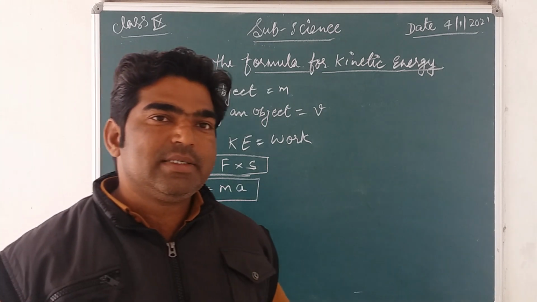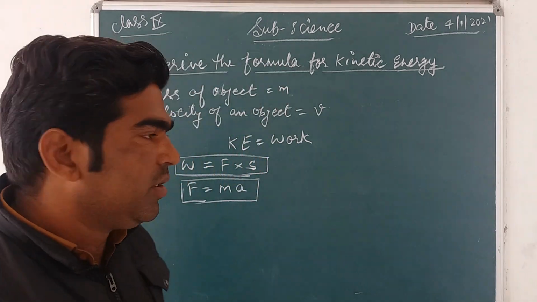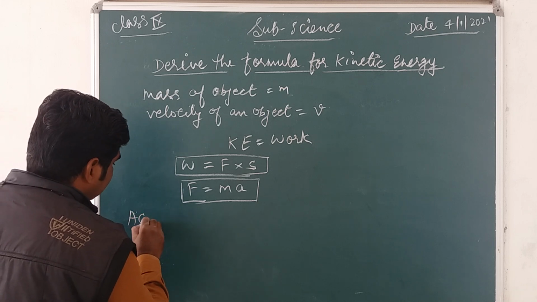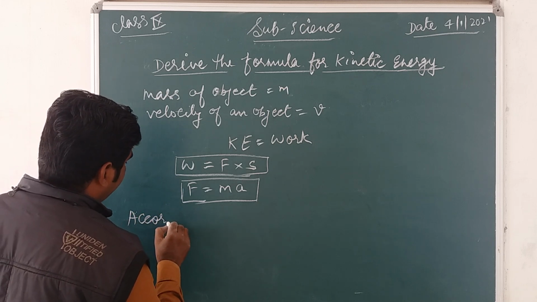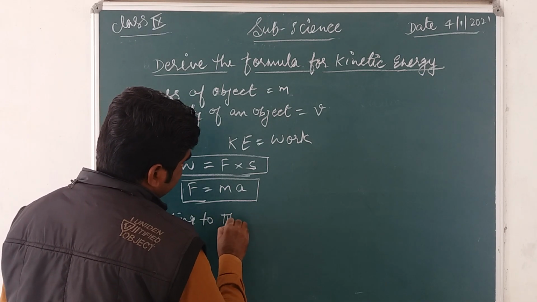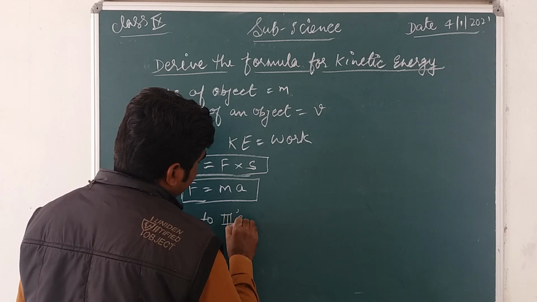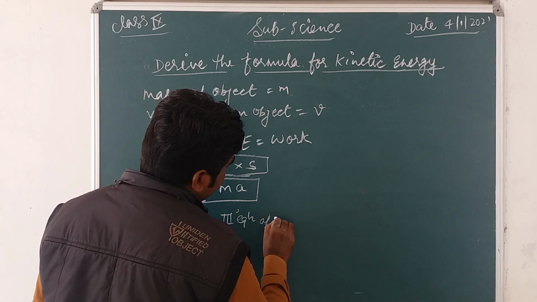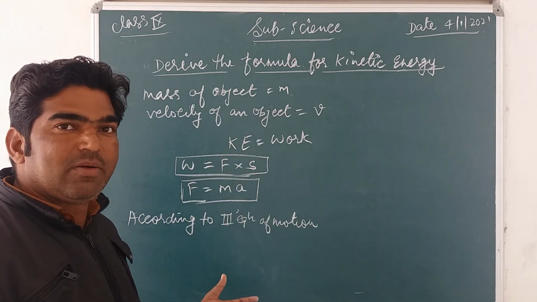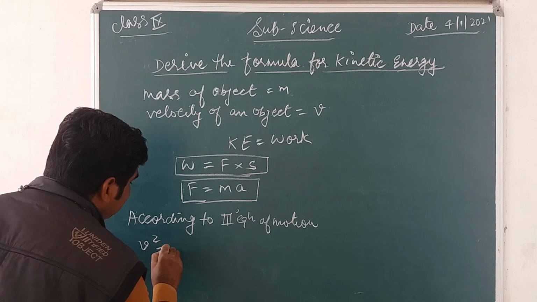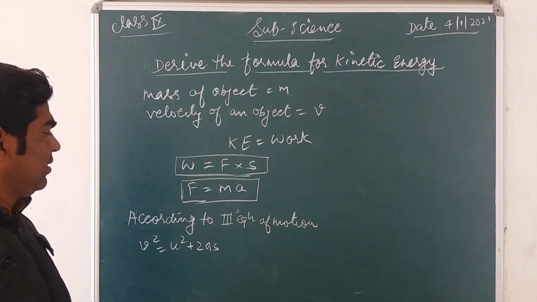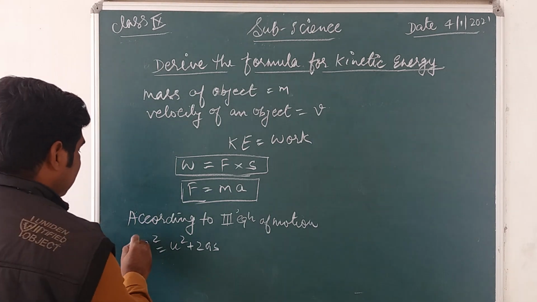Now if you remember the third equation of motion, what is the third equation? Does anyone remember? Yes, that is v square is equal to u square plus 2as.